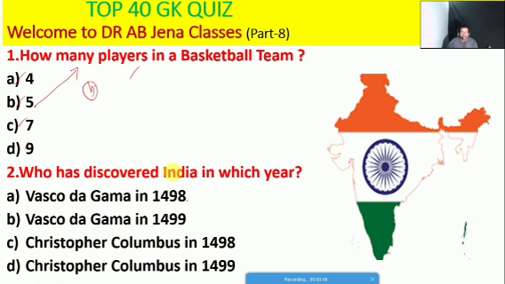Next one, who discovered India, as well as in which year, whether A, Vasco da Gama in the year 1998, B, Vasco da Gama in the year 1949, or Christopher Columbus in the year 1498, or whether Christopher Columbus in 1499? So friends, here the right option is A. Vasco da Gama discovered India in the year 1498.